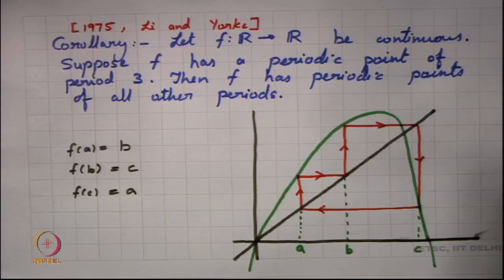So, we come back to 75. This was a theorem by Lee and York, but as of now we understand it to be a corollary to Sarkowski's theorem. We shall look into this corollary, which was proved by Lee and York. It says that if my function f from R to R is continuous and f has a periodic point of period 3, then f should have a periodic point of all other periods.